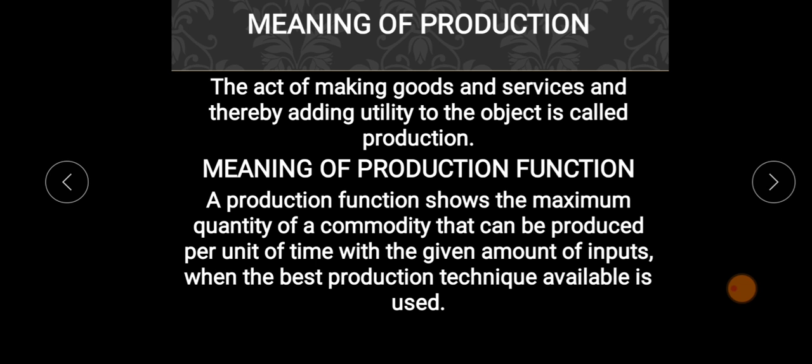For example, if we are considering a paint factory, then the production function for a paint factory may indicate the maximum quantity of paints that can be produced with a certain amount of inputs when the best technology of producing paint is used. Alternatively, we can also put it another way: the production function for a pen consists of the minimum quantities of plastic, ink, and chemicals required to produce a given number of pens per day.